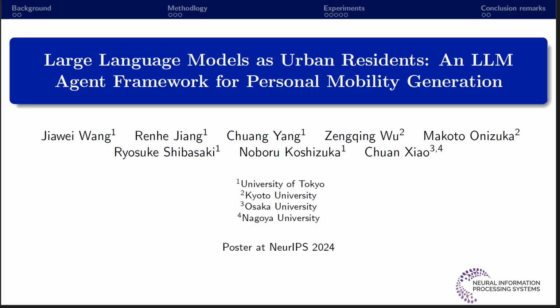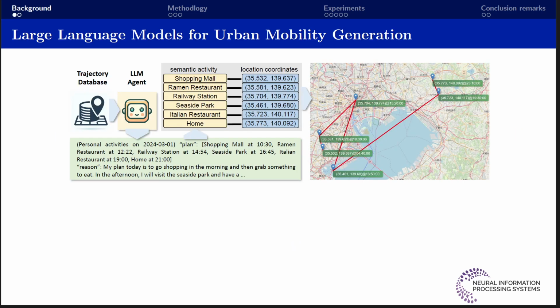I'm excited to share our work on large language models as urban residents, an LLM engine framework for personal mobility generation. Urban mobility generation is about simulating the daily activities of individuals. And to do that effectively, we need models that can plan like humans. And this is exactly the advantage of LLM.